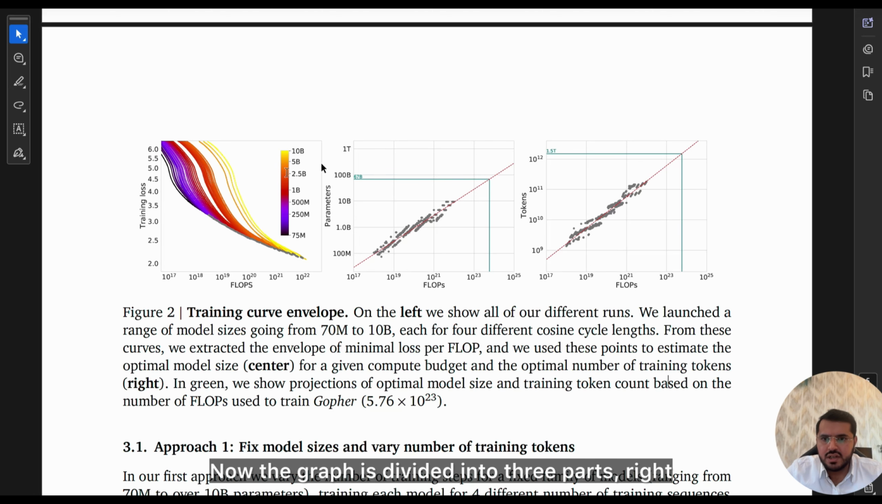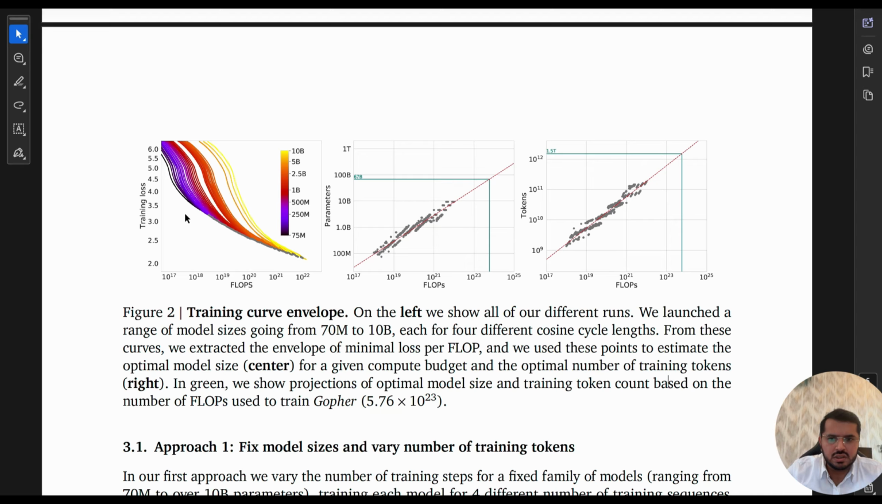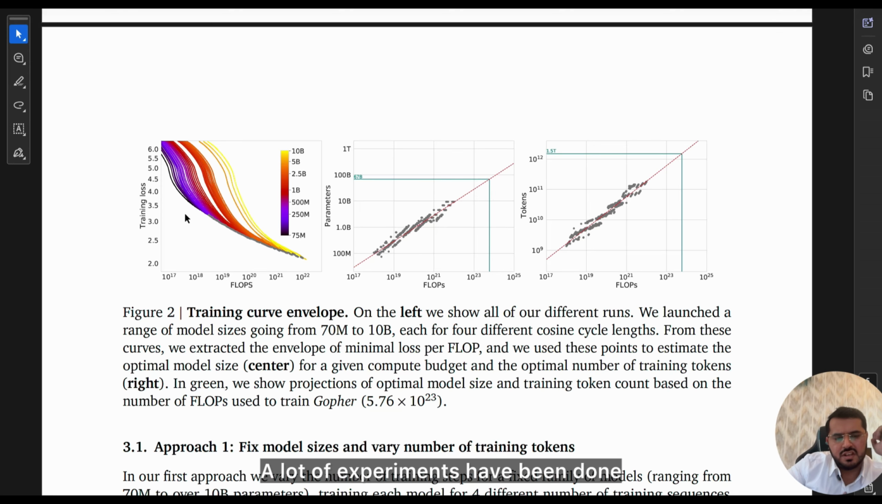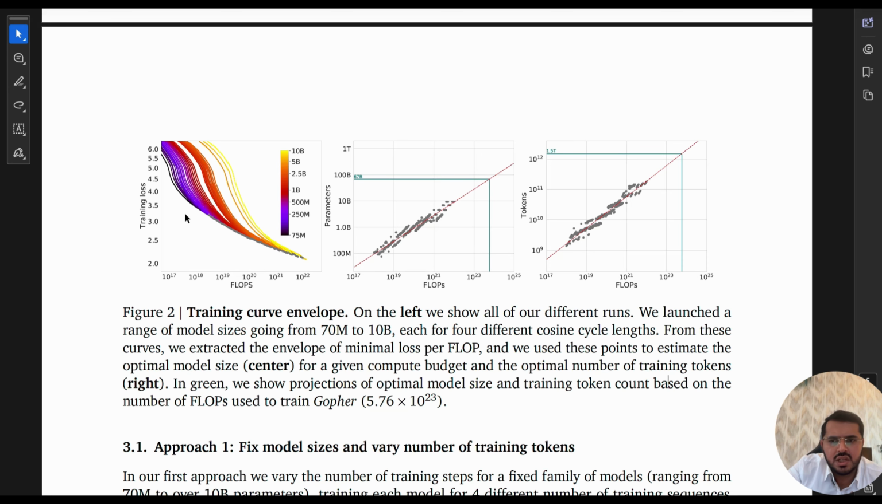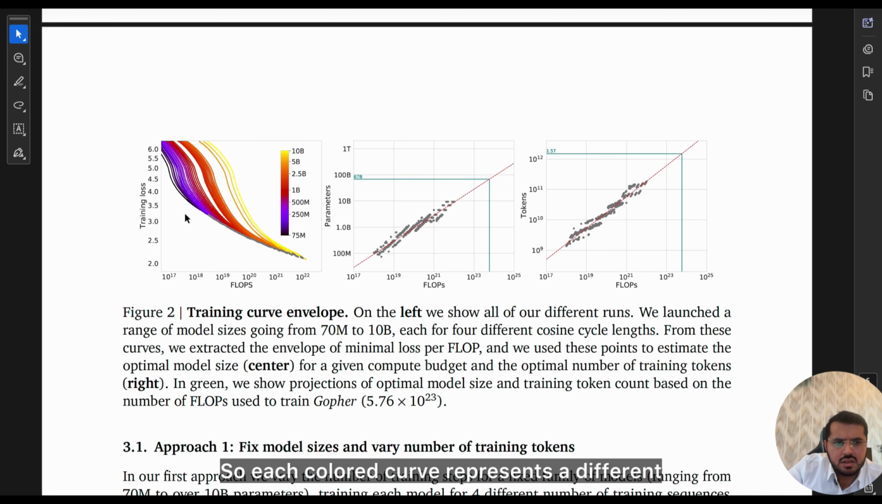Now the graph is divided into three parts. First, we can see the training loss that is coming down. In the leftmost panel, the training loss is plotted against compute. Lots of experiments have been done. The x-axis shows the training compute, the number of flops, and the y-axis shows the training loss. Each colored curve represents a different model size.